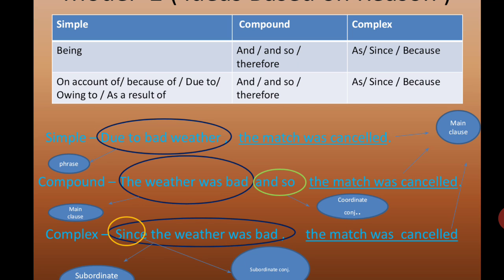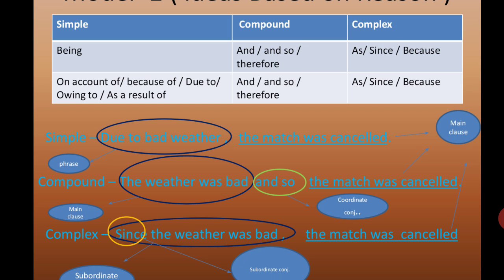The weather was bad. I changed a phrase into a clause by giving a finite verb. In the phrase there was no verb, but here the weather was bad, and I'm giving a suitable conjunction. For this reason we have to use and so, or and therefore.